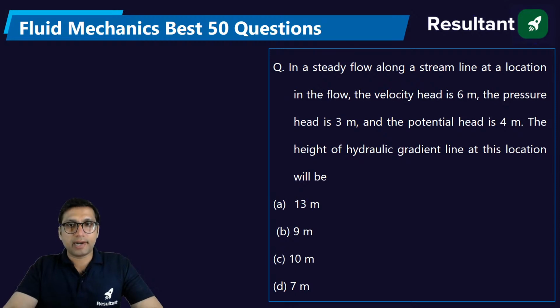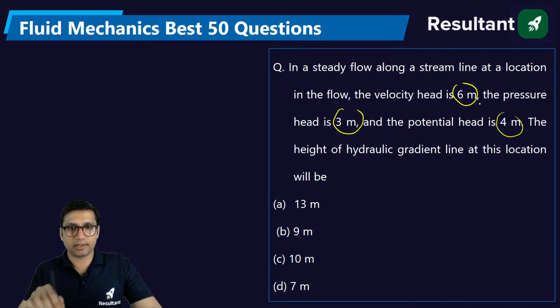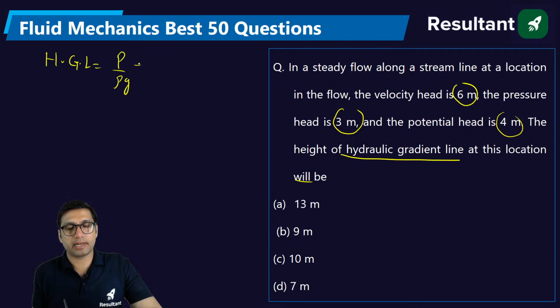Next question. In a steady flow along a streamline at a location in the flow, velocity head is 6 meter, pressure head is 3 meter and potential head is 4 meter. The height of hydraulic gradient line at this location will be? You have to find the height of hydraulic gradient line. Hydraulic gradient line is equal to the sum of pressure head plus potential head. Pressure head here is 3 meter, potential head is 4 meter, so you will get 7 meter.